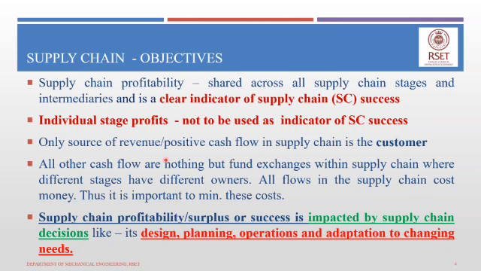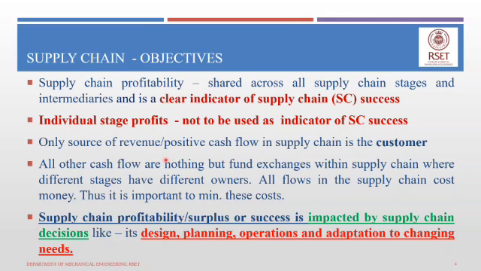Okay, now in the entire supply chain, the only source of revenue or positive cash flow is the customer. Okay, when you take the supply chain network, you can see the different stages: the suppliers, the manufacturers, the distributors, wholesalers or warehouses, then you have the retailers and the consumer. The only source of revenue, or only source of positive cash flow in the entire supply chain, is the consumer. Consumer is the one actually making the purchase and putting in the cash.